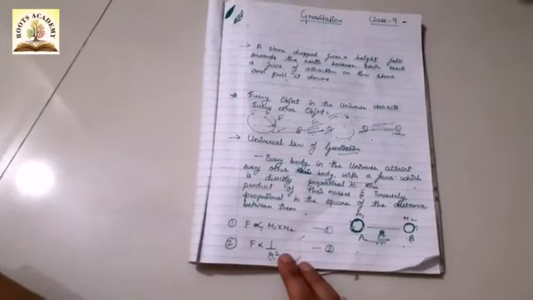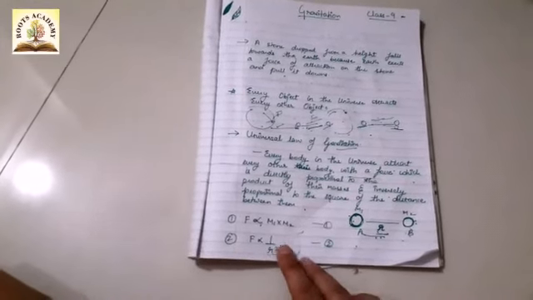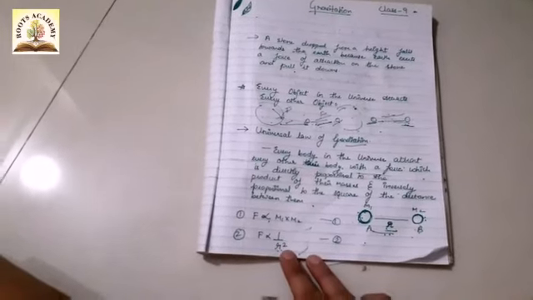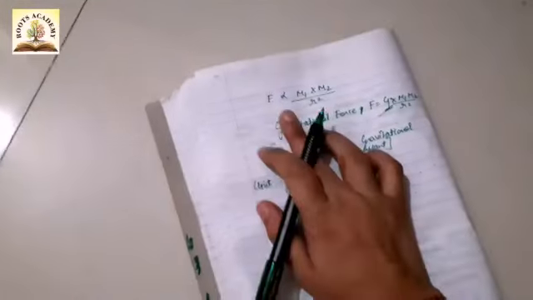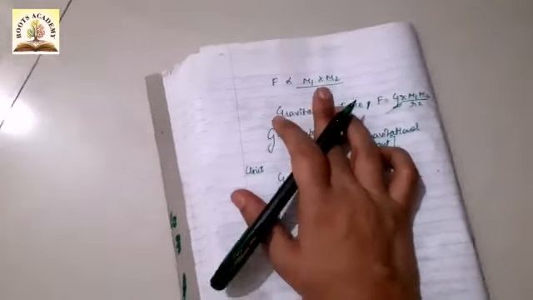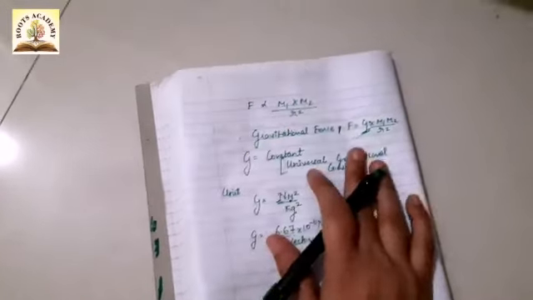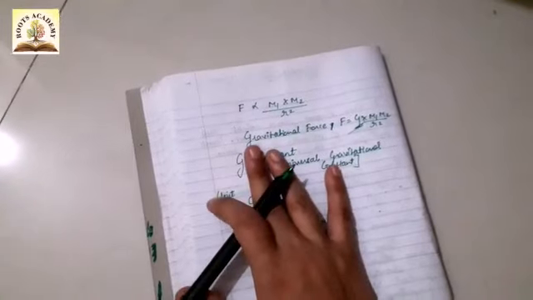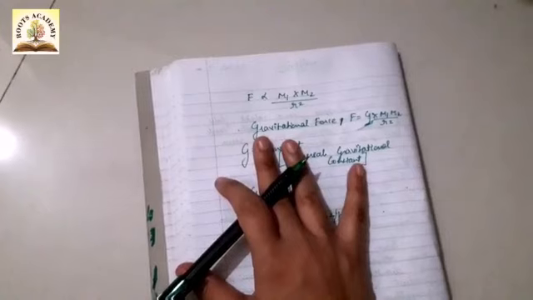Force is inversely proportional to the square of the distance, that is, F is proportional to 1 upon r square. When we combine both equations 1 and 2, we get F proportional to m1 into m2 upon r square. Then we get F equals G into m1 m2 upon r square.